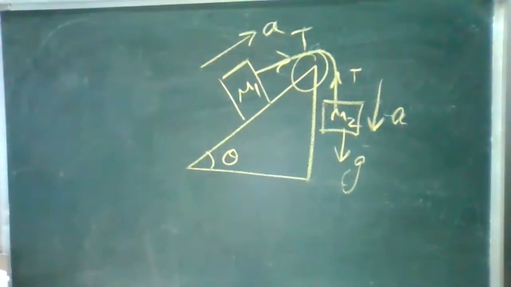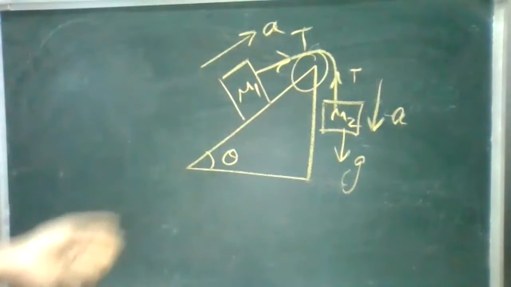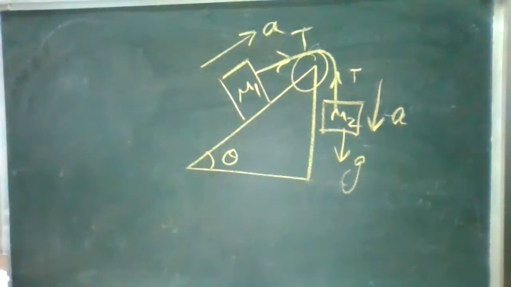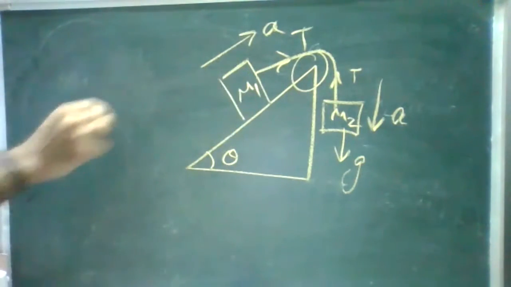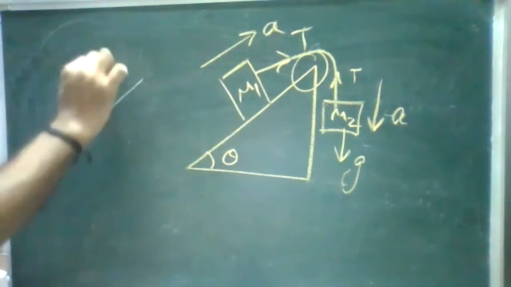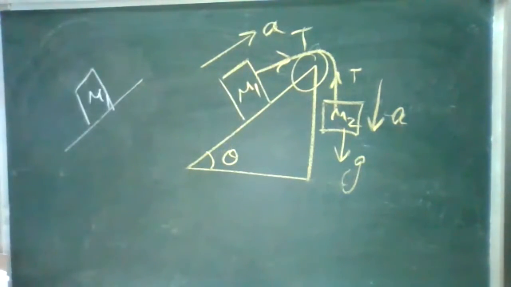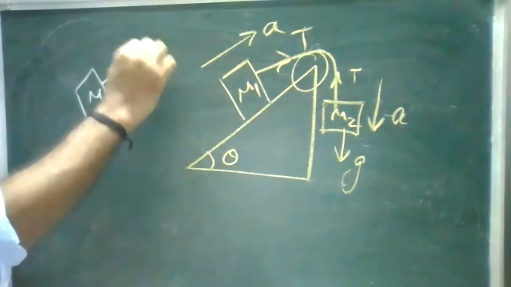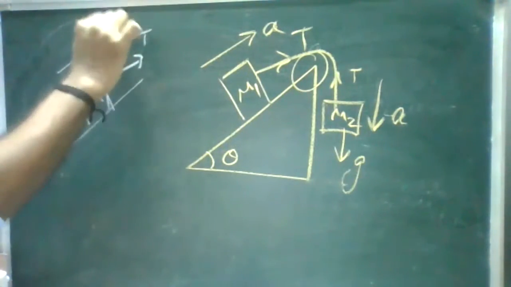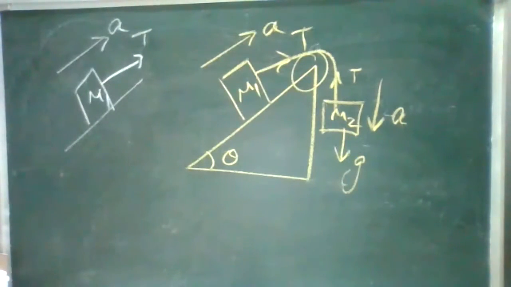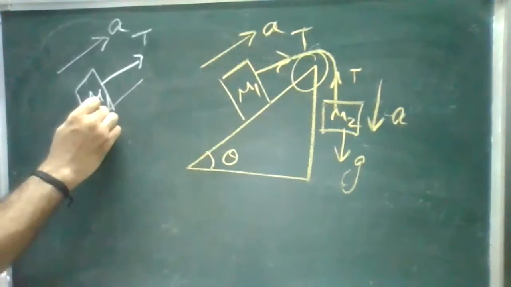Okay. Now we'll see the free body diagrams for this one. Remember, where there is a mass, there will be some gravitation. It is not horizontal, it is an inclined position. Now we have to find the gravitation for it, then we'll see the equations. For this, I'll take the free body diagrams, first for this mass M1. This is your mass M1, on the inclined position. For this, there is a tension moving in the upward direction, and the acceleration is also in the upward direction. But there will also be some gravitation. Always remember, gravitation acts in the downward direction.